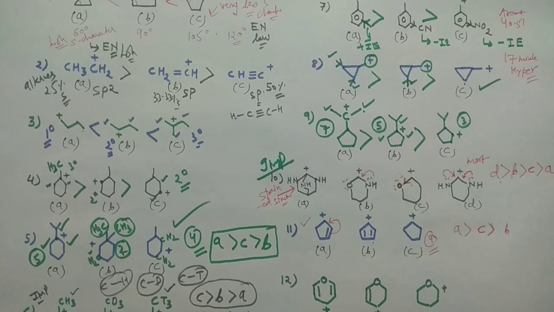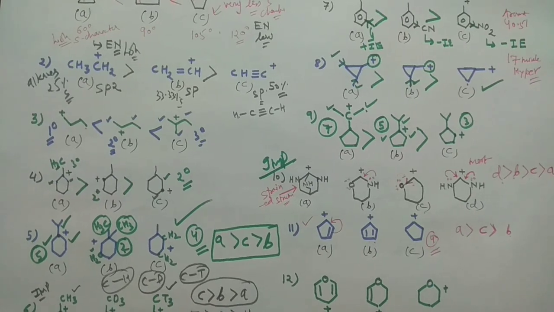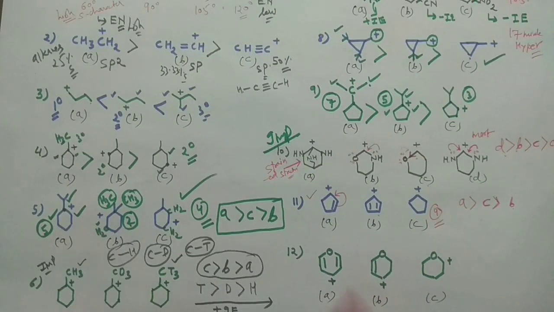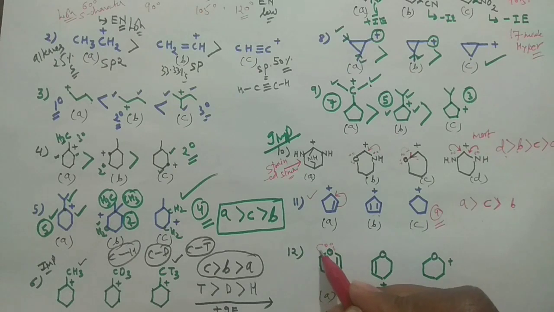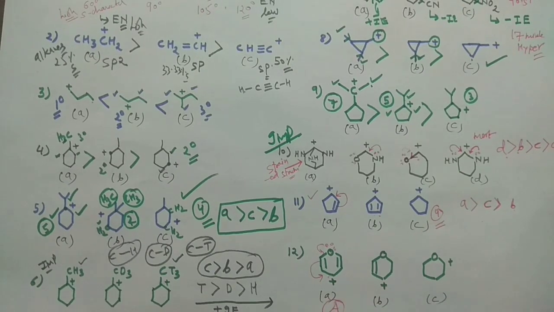Now moving to the next problem, what does it say? Now this and this and this and this. Now this problem is again quite simple. See, the lone pair is there, and this lone pair is involved in the aromatic sextet. So this is an aromatic compound.